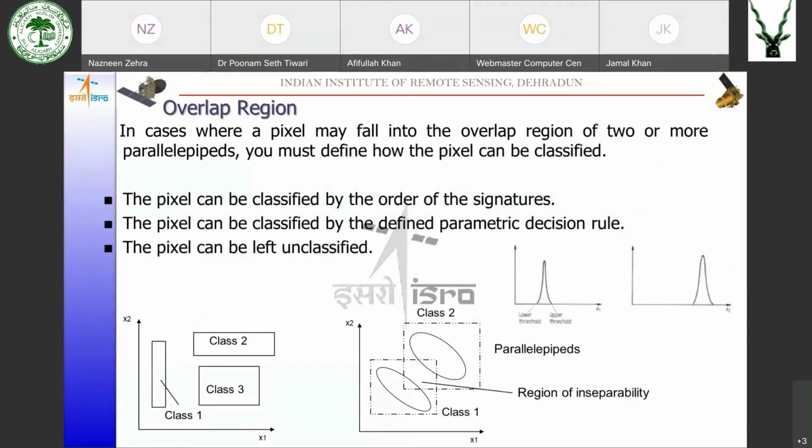Now what happens when these parallelepipeds overlap? In cases where a pixel may fall in the overlap region of two or more parallelepipeds, we have to decide in which manner the pixel has to be classified. It can be based on the order in which you have collected your signatures, or it can be defined by any other parametric rule, or you can leave such pixels as unclassified pixels. Anything we can do.